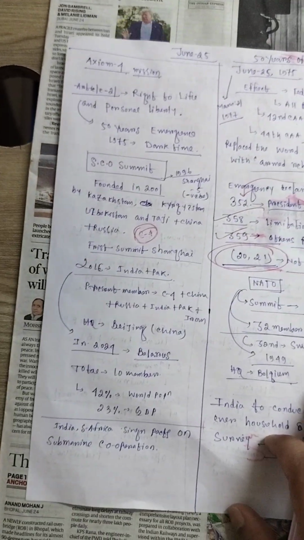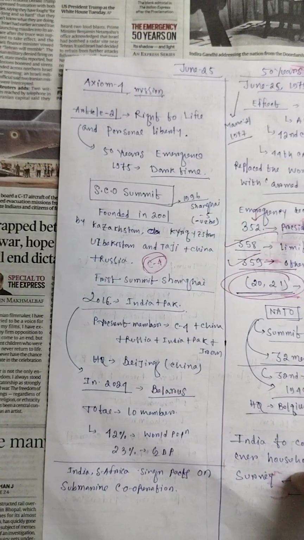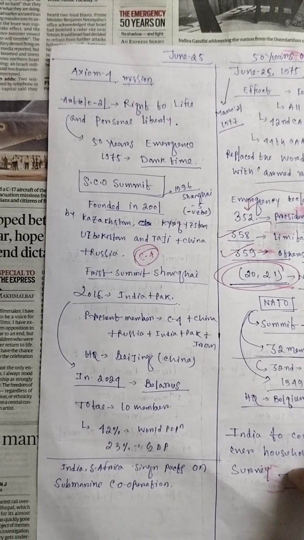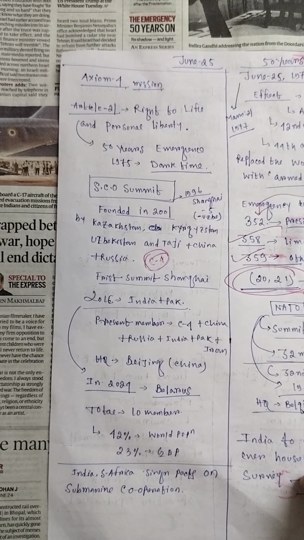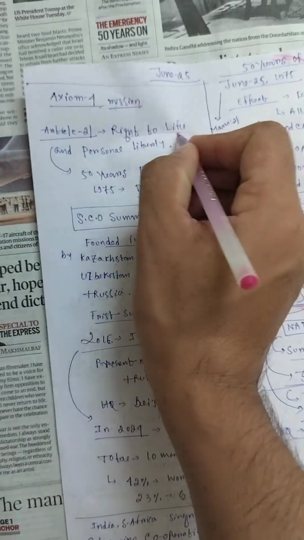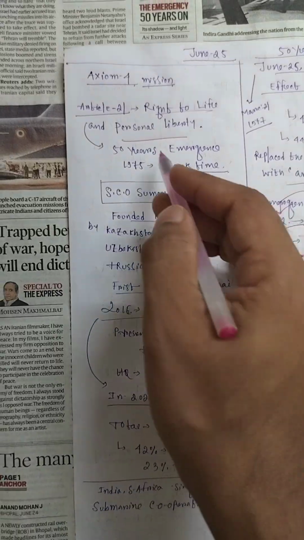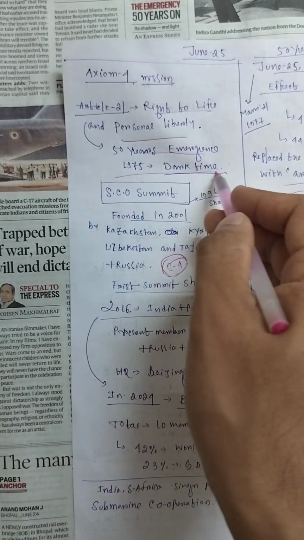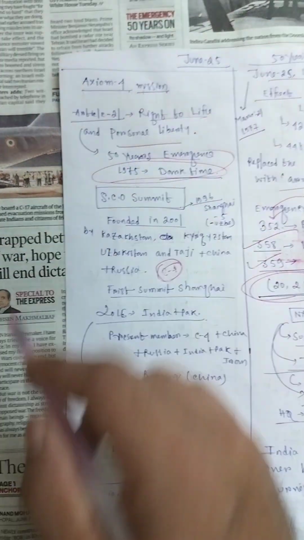And emergency is a very dark time. At that time article 21, one of the important articles, is not suspended. That is the right to life and personal liberty. Okay, and it has been 50 years since the emergency of 1975, which is called the dark time of the emergency.